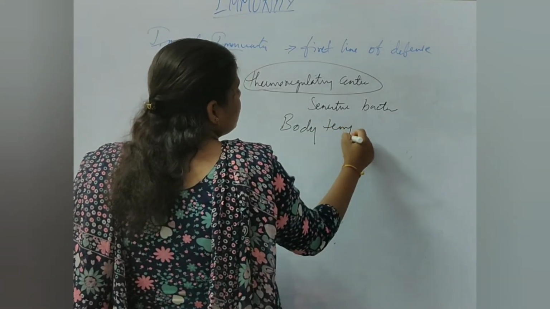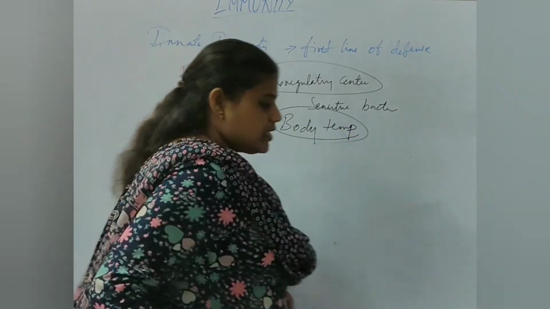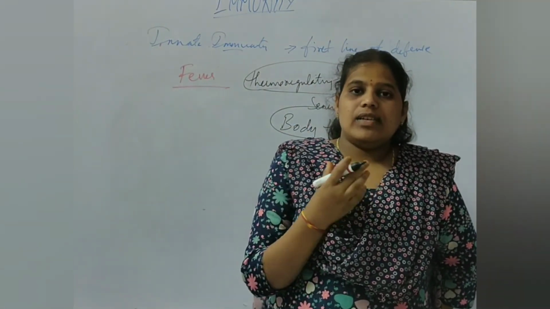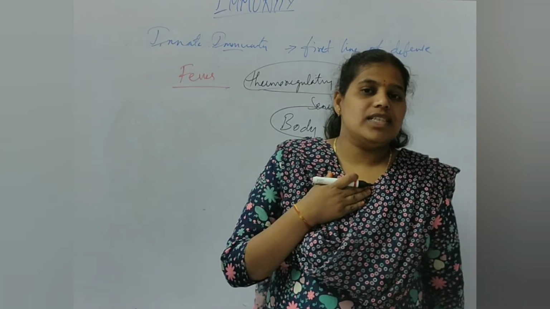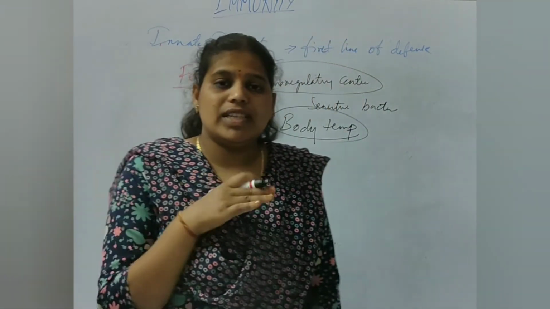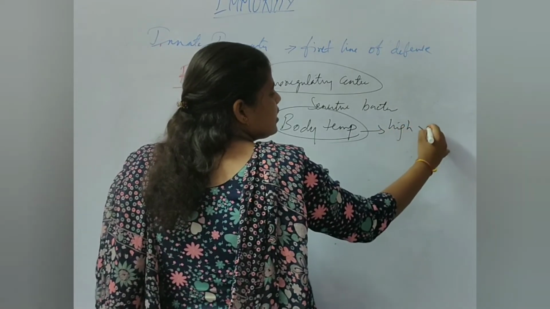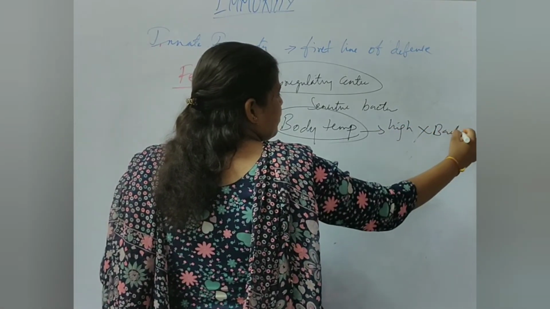As our body temperature increases, due to the heat it may kill the bacteria. So due to the high temperature, it is killing the bacteria.